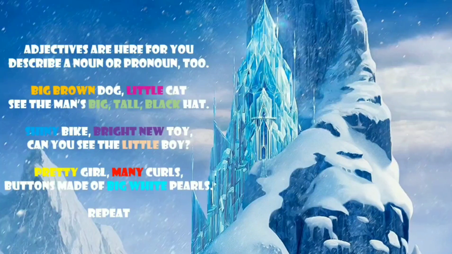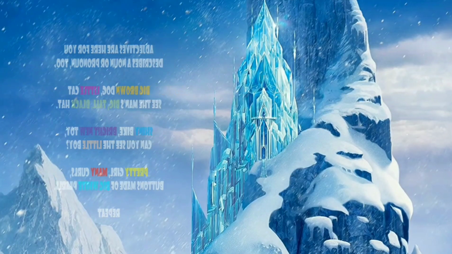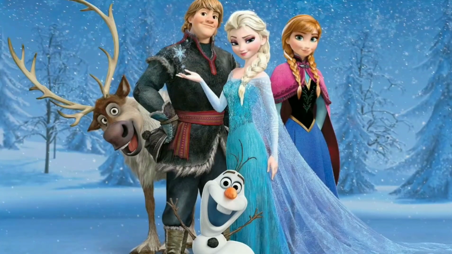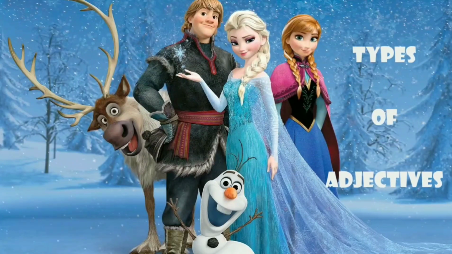So as you can see on the screen, there are some words which are highlighted with different colors because these words are modifying the nouns. These words are describing words as these are describing the different nouns. So it is clear to you that adjectives are describing words that modify nouns, pronouns, and other adjectives. But this is not it. There are different types of adjectives which we are going to learn today.